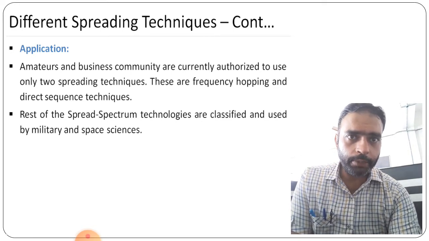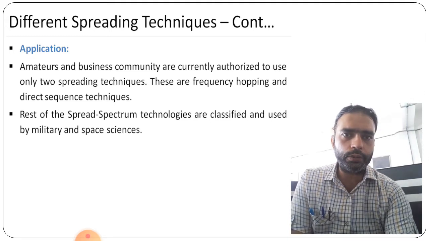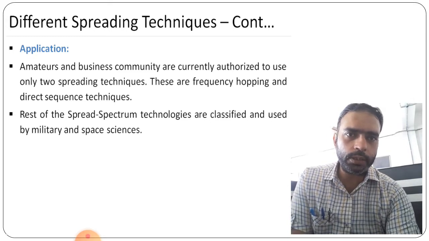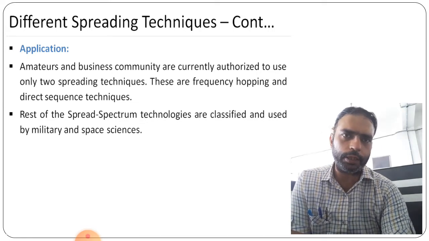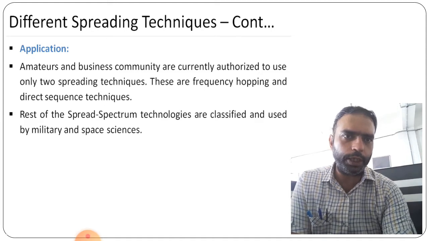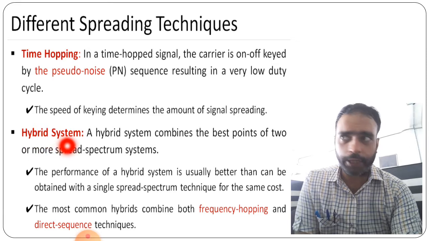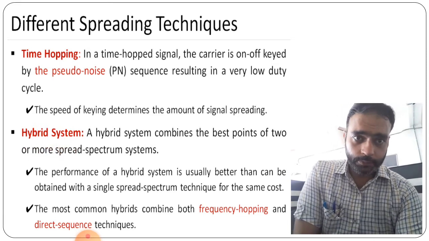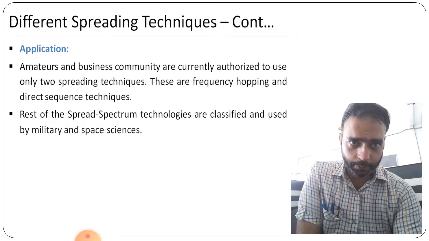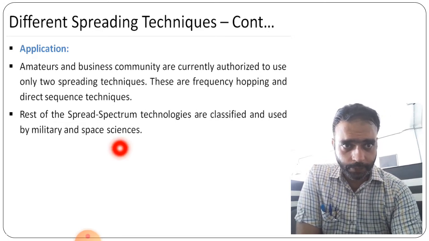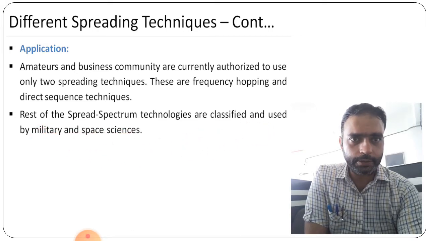The amateur and business community are currently authorized to use only two techniques, that is frequency hopping and direct sequence. If they use both, that is a hybrid system. The rest of the spectrum technologies are classified and used by the military and space science.